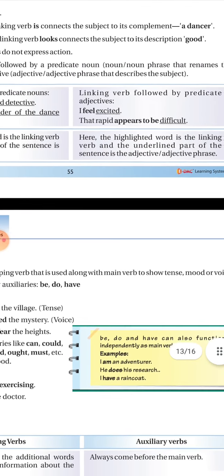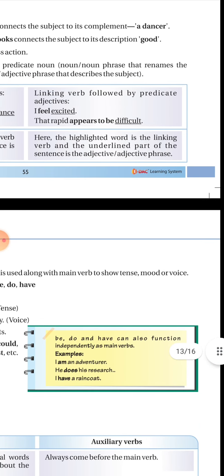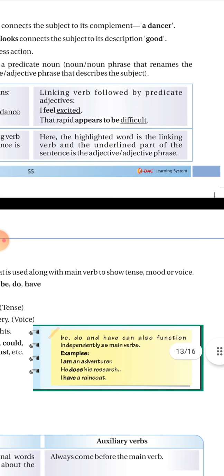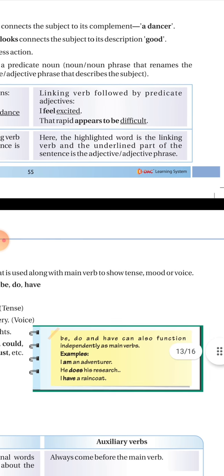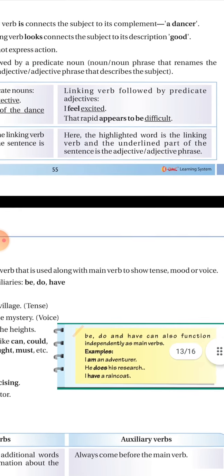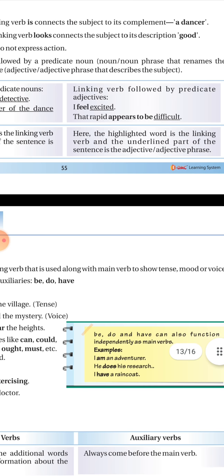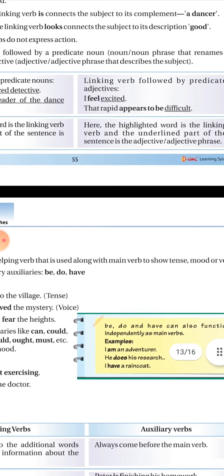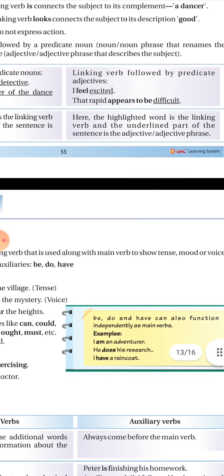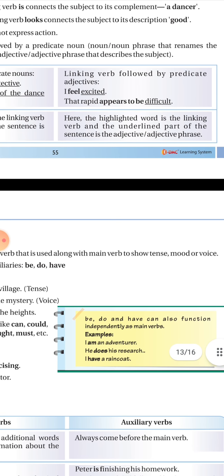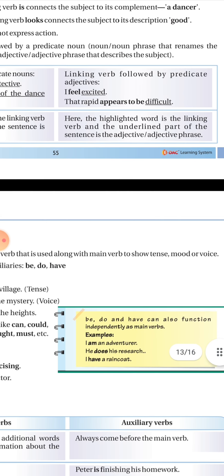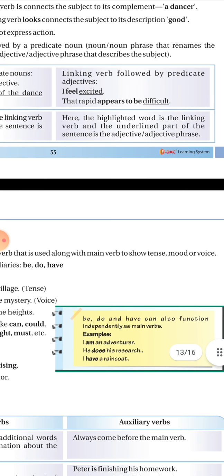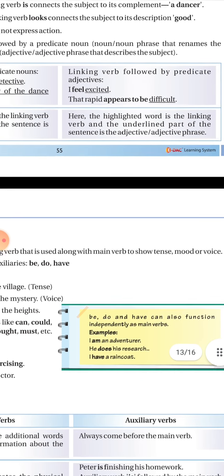In the next column, linking verbs followed by predicate adjectives. Examples are, I feel excited. The rapid appears to be difficult. Here the highlighted word is the linking verb, and the underlined part of the sentence is the adjective or adjective phrase. Now all of us know what an adjective is. So after the linking verb, if an adjective or adjective phrase follows, that is the predicate adjective.